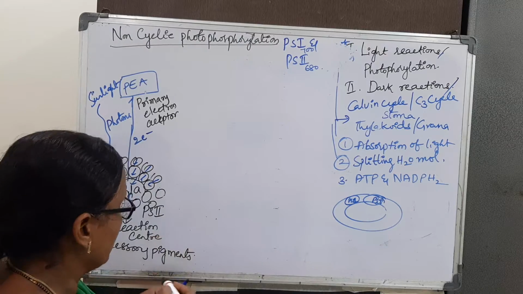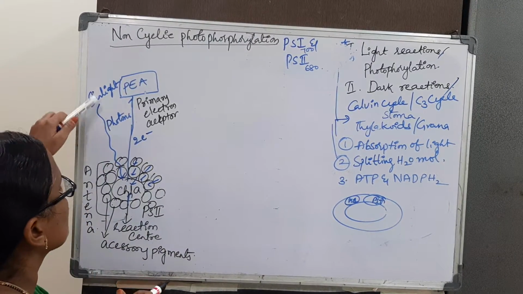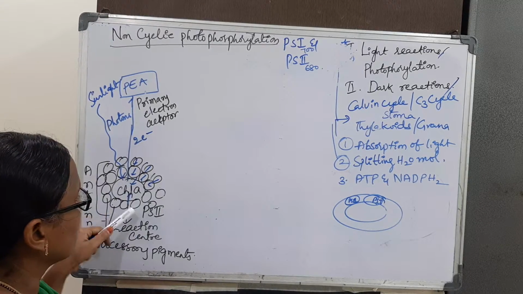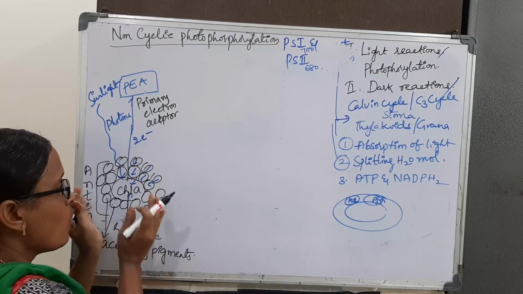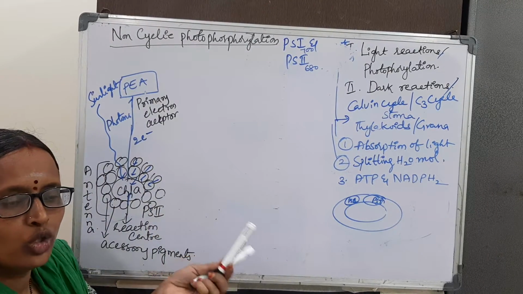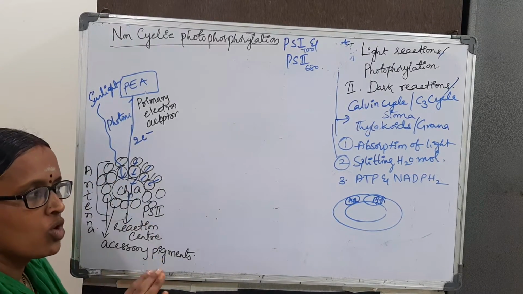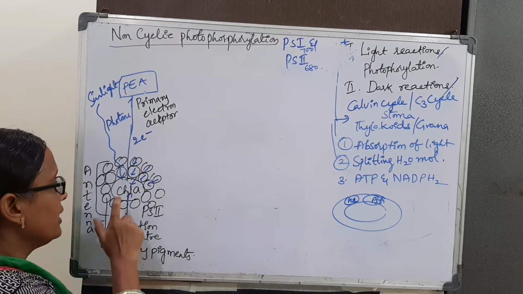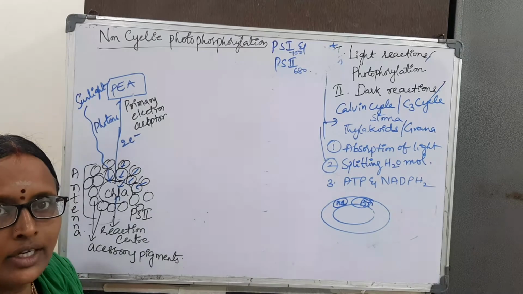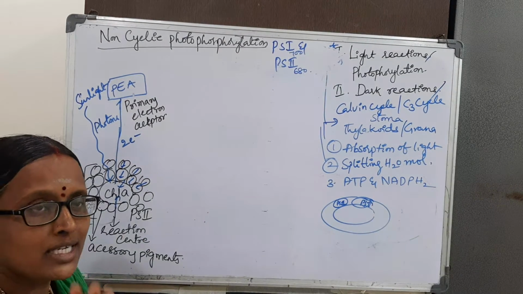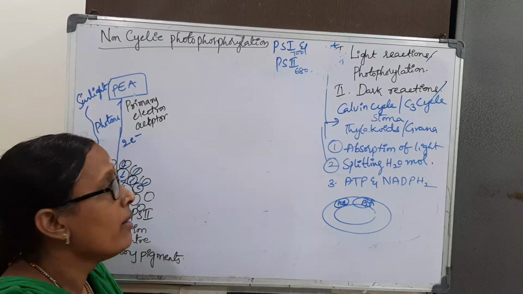Once again, when sunlight falls on photosystem 2, all the pigments in the complex absorb the light and pass it to the reaction center molecule, which is chlorophyll A. It gets excited and releases a pair of electrons.